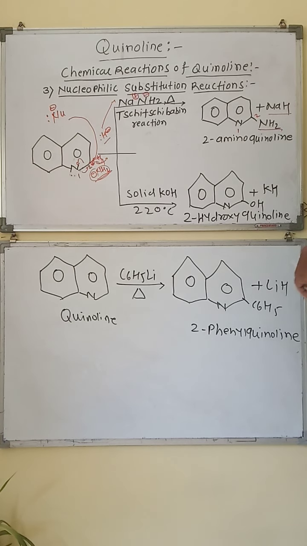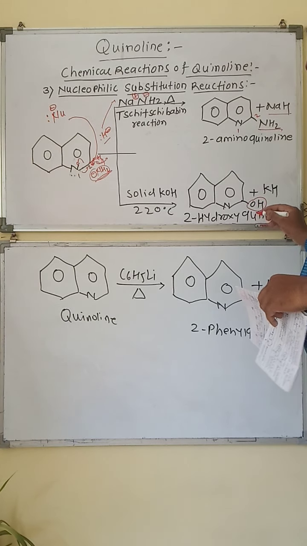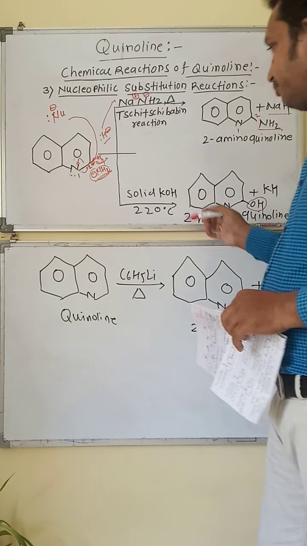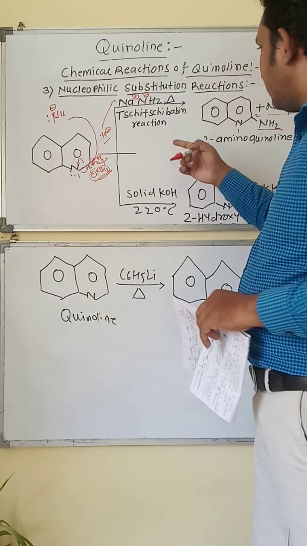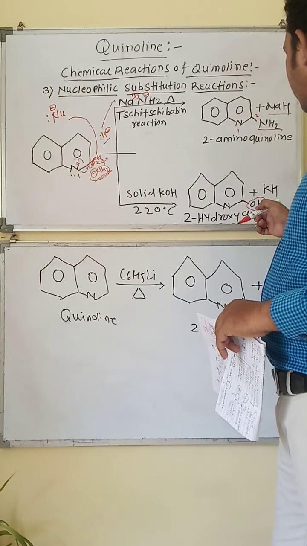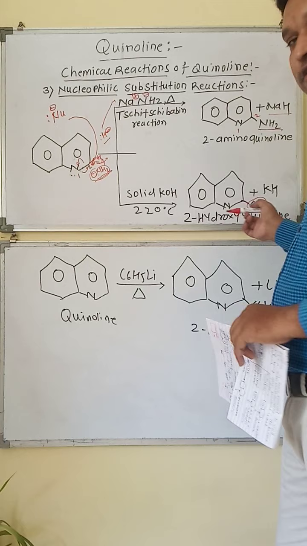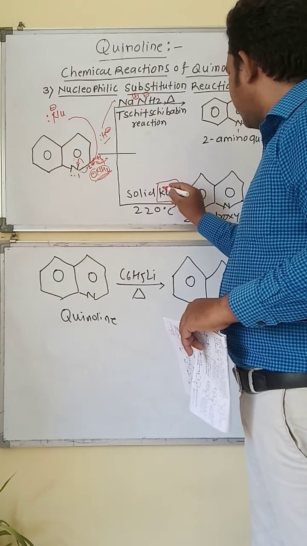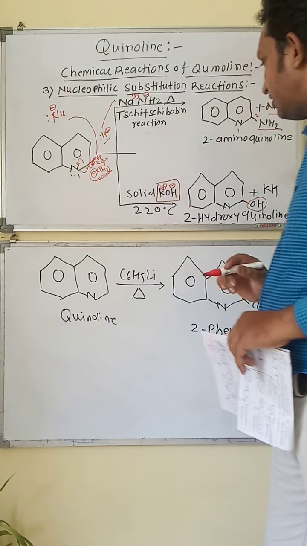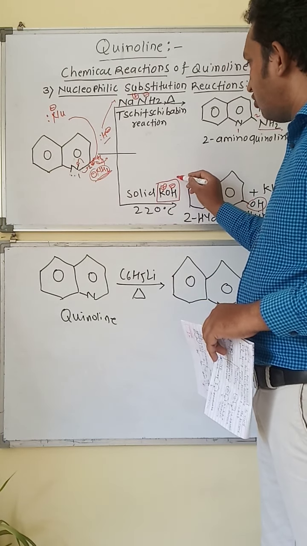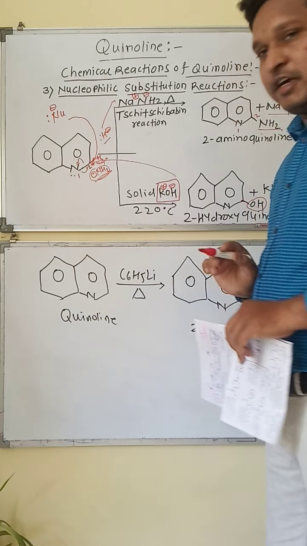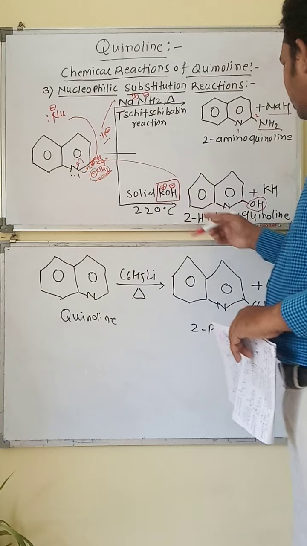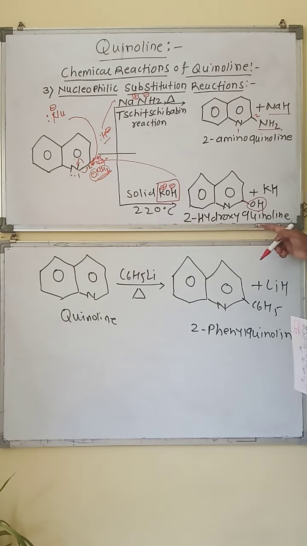We get the 2-hydroxyquinoline, that is, the hydroxy group is introduced on the second position carbon into the quinoline ring. Now likewise the amination, here also 2-hydroxyquinoline is formed. First of all, look at the KOH. KOH contains potassium positive and OH negative ions. The OH negative ion will be an excess nucleophile and it will attack the second position carbon atom into the quinoline ring, and there is attachment of this OH group, so that we get the 2-hydroxyquinoline.